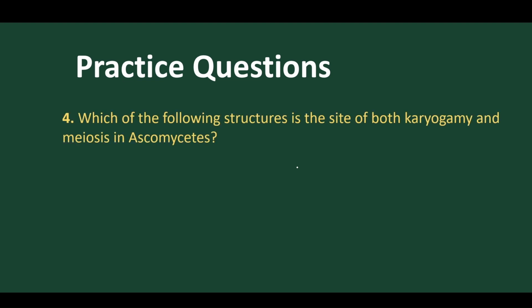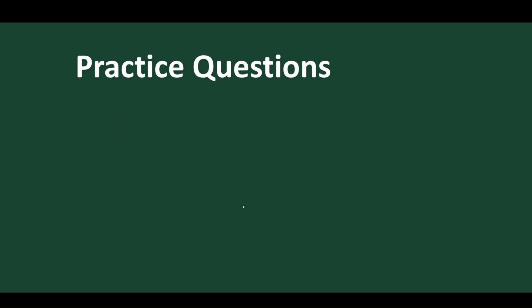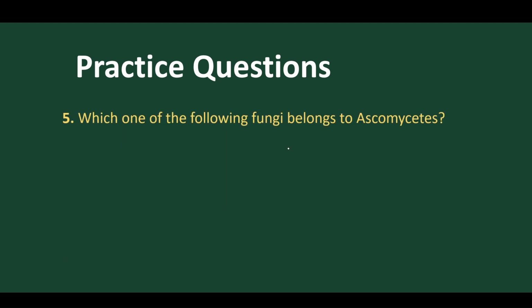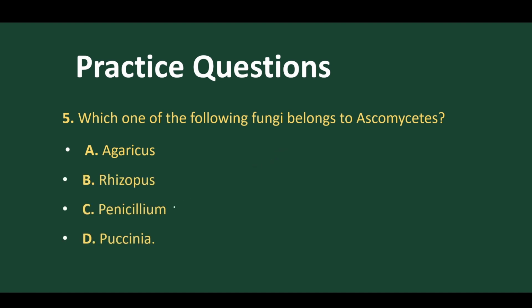The fourth question: which of the following structures is the site of both karyogamy and meiosis in Ascomycetes? The ascus. Got it? Which of the following fungi belongs to Ascomycetes? The best example of Ascomycetes is Penicillium. So Penicillium belongs to the group Ascomycetes. Aspergillus and Penicillium are the best examples, along with Gibberella fujikuroi, morels, and others. There are other examples. Got it?